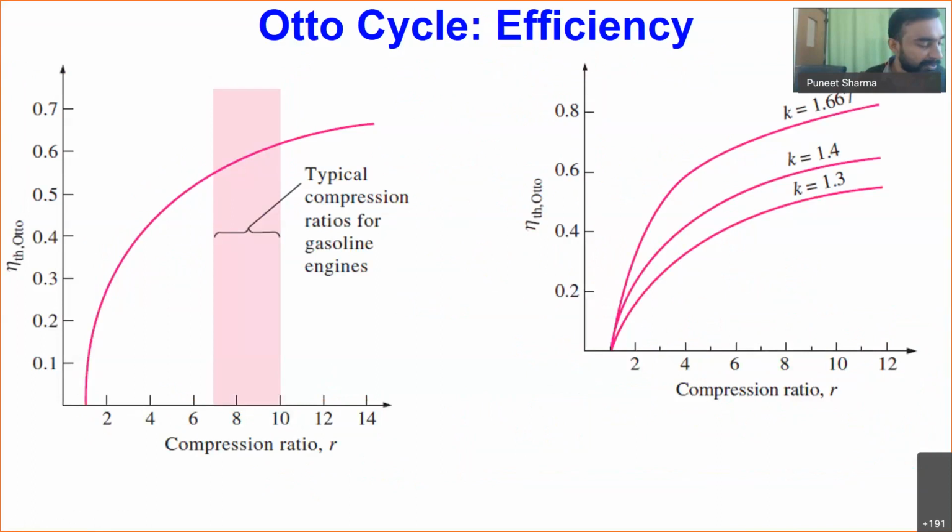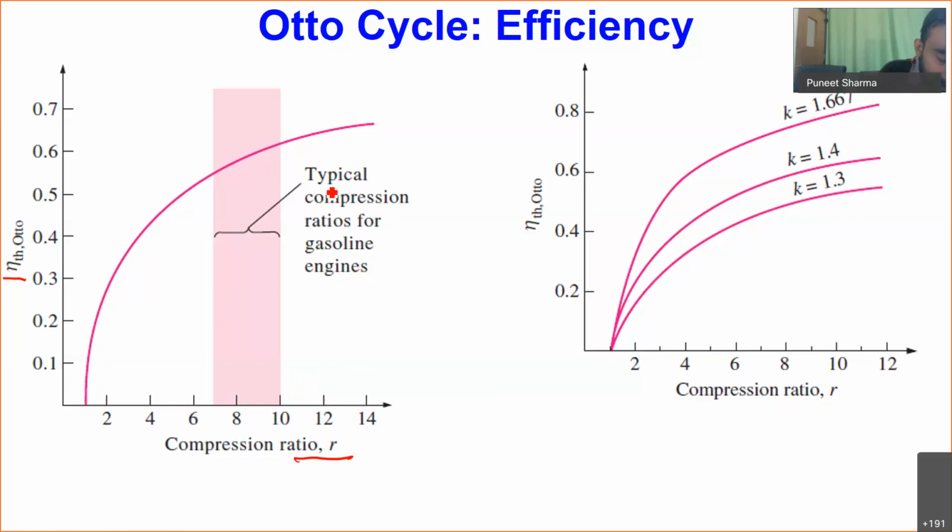So this is a typical plot for the efficiency of the cycle. This is the efficiency of the Otto cycle as a function of compression ratio. You can see when you are increasing the compression ratio somewhere up to 7 or 8, we are having a significant improvement in the efficiency, and beyond this compression ratio of 8, the rate at which the increase of efficiency is happening has actually decreased.